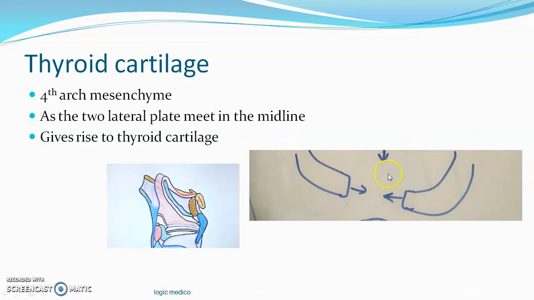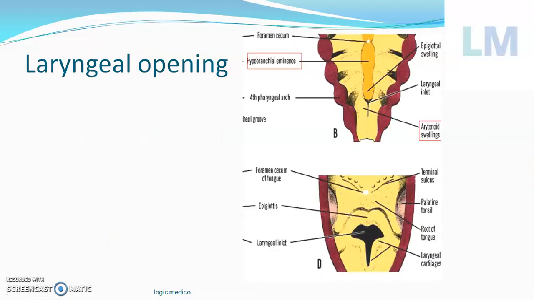Now I am telling about the outer aspect of the neck. There are two lateral plates which come and unite in the midline to form a shield-like cartilage called the thyroid cartilage. This is important because it shields the vocal cord. The vocal cord is important, so it has to be shielded. Therefore, nature provides the thyroid cartilage, whereas all the other cartilages of the larynx are formed by arytenoid swellings.